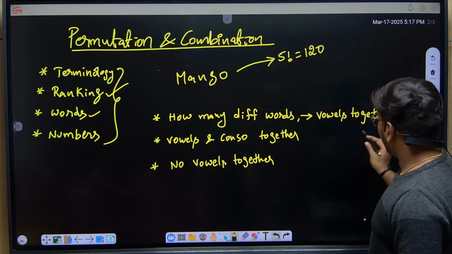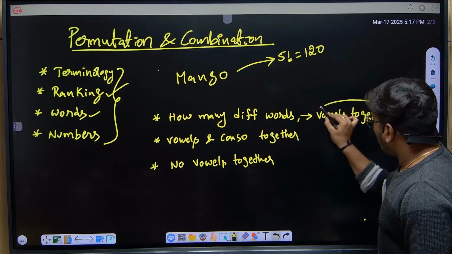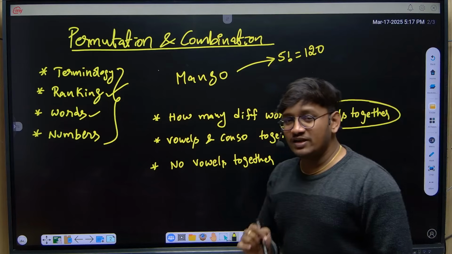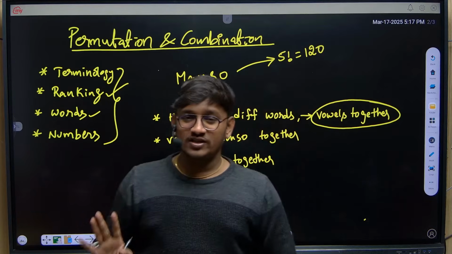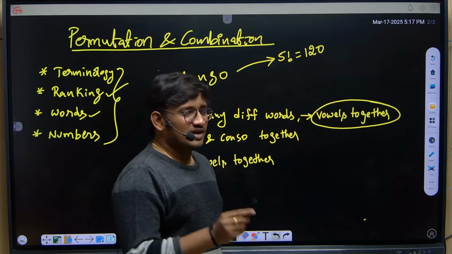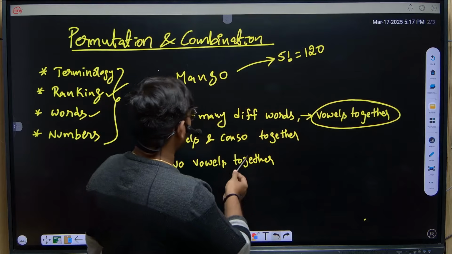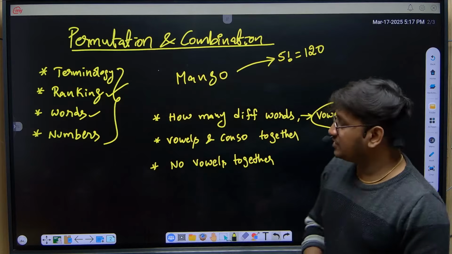But my condition is, out of 120 combinations, how many different words you will get where vowels are together. Very simple logic. So how many vowels we have, we'll just write it.